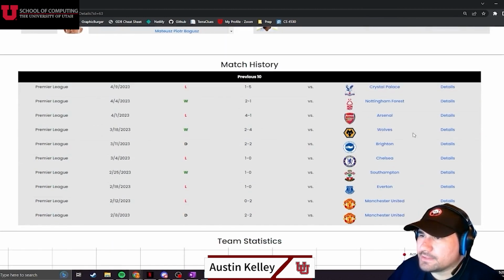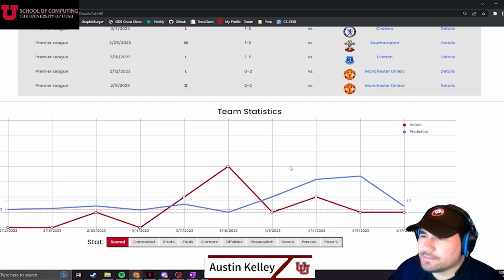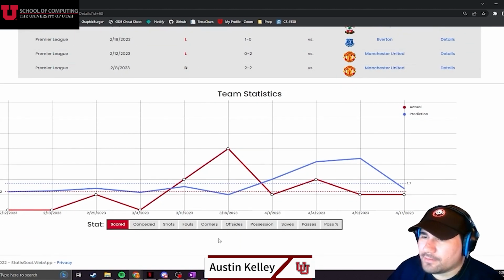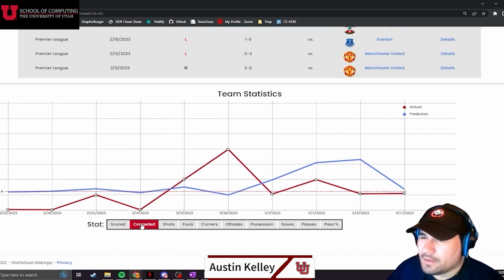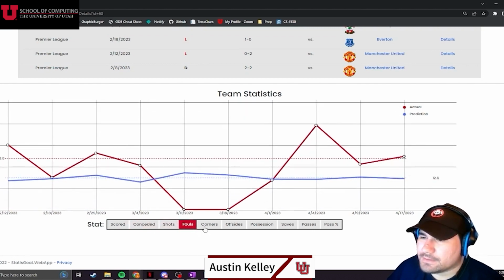Following that we have another match history section which just goes over the team's 10 previous matches. And then at the bottom we have a graph visualizing some statistics for those 10 previous matches. So we can see what actually happened, and we can also see our prediction in the blue line. And then we can also sort by a few different stats here.